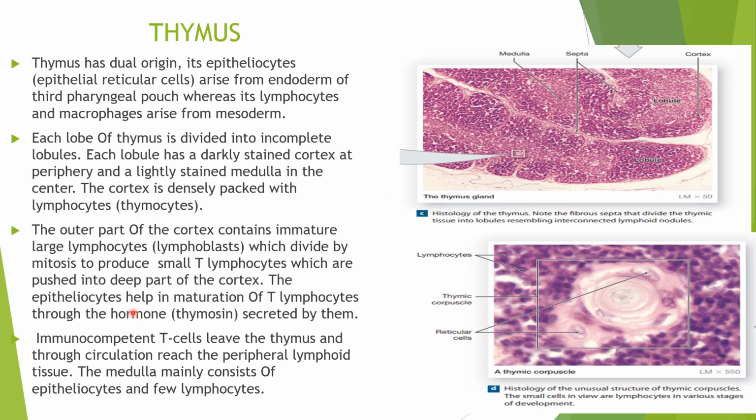The epitheliocytes help in maturation of T lymphocytes through the hormone known as thymosin.